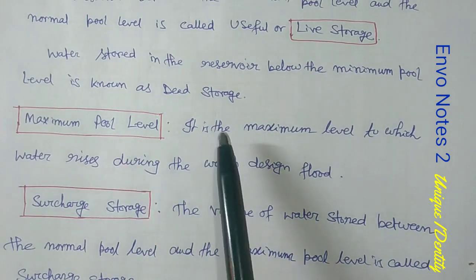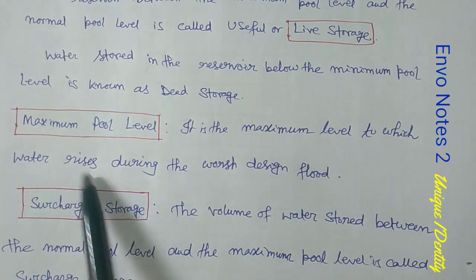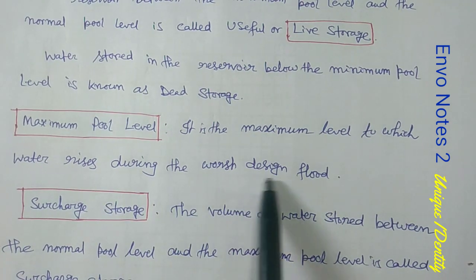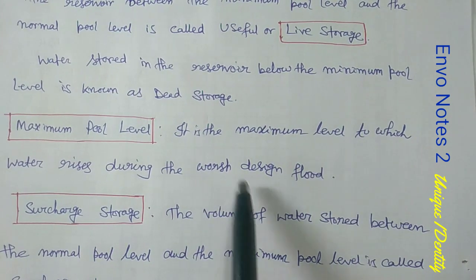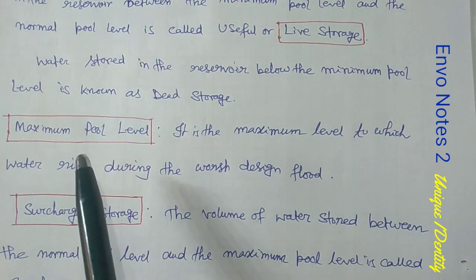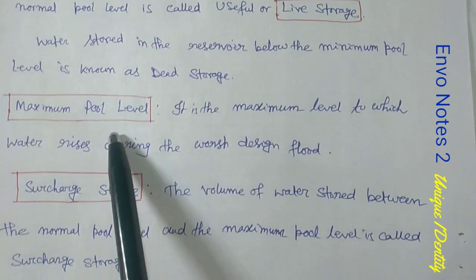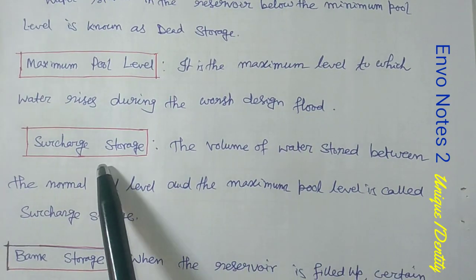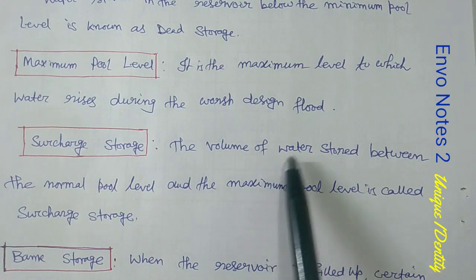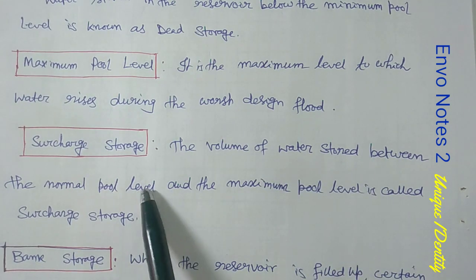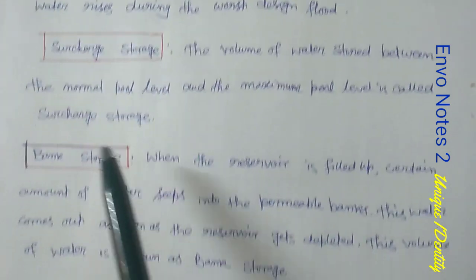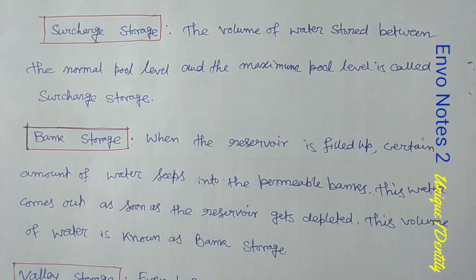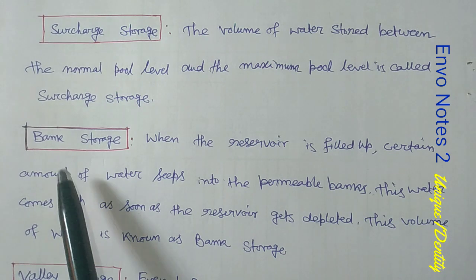Now, maximum pool level. It is the maximum level to which water rises during the worst design flood. Mind this word: in case of the worst design flood, the water rises up to a maximum level. That maximum level is called the maximum pool level. Now, surface storage. The volume of water stored between the normal pool level and the maximum pool level is called the surface storage. Now, bank storage. Here I am giving you all the definitions so that you can easily remember and revise them.